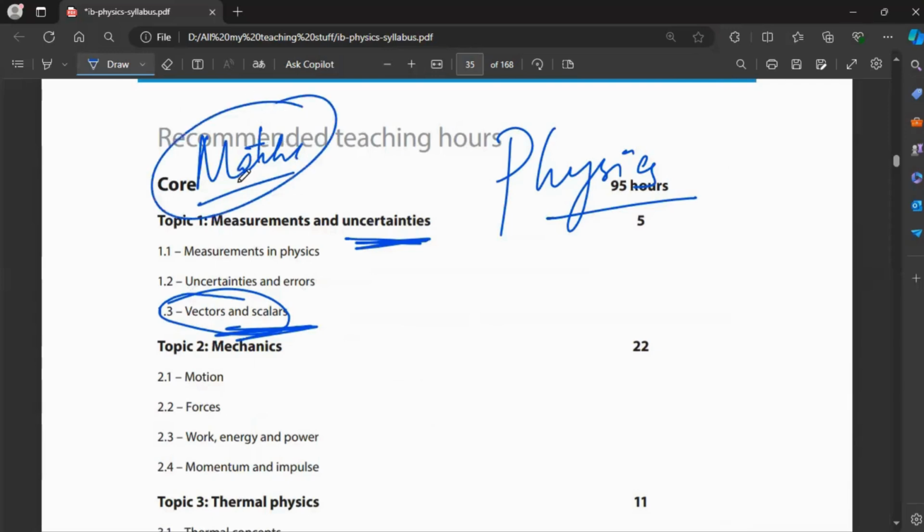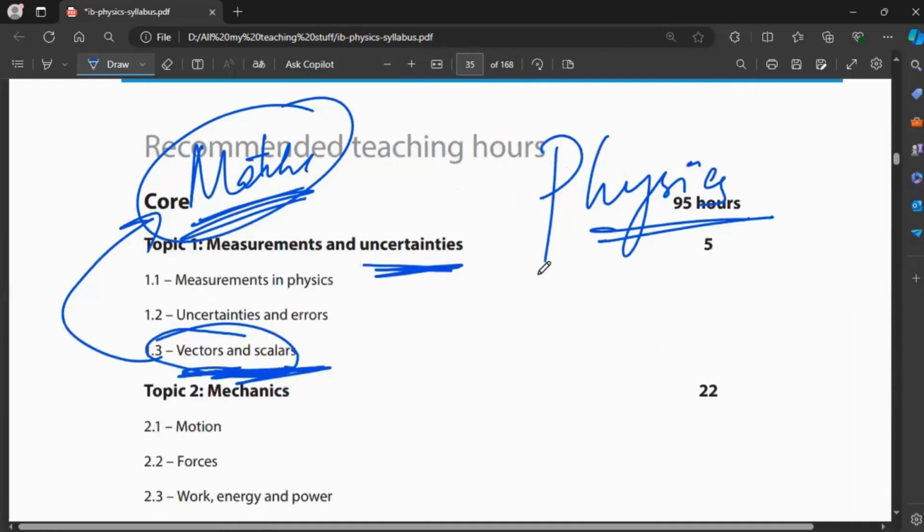So if your maths is good, if you're good in some concepts of maths, you'll be excellent in physics as well. What topics do you need to understand? Vectors and scalars. Vectors is a topic in maths. You don't have to study this in depth, just what is a vector, like force and distance.